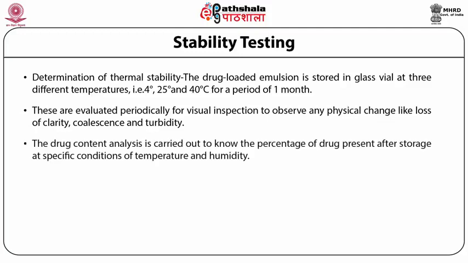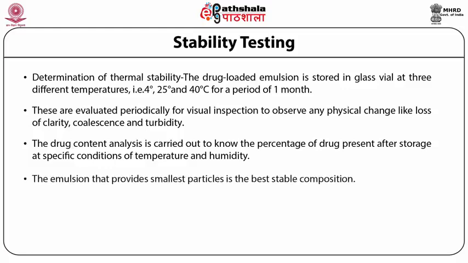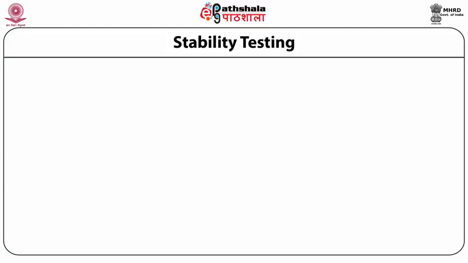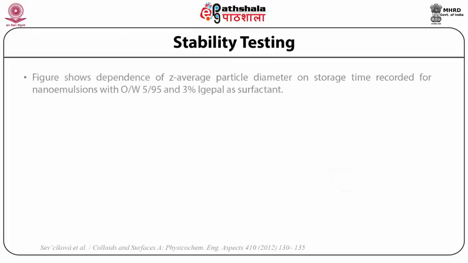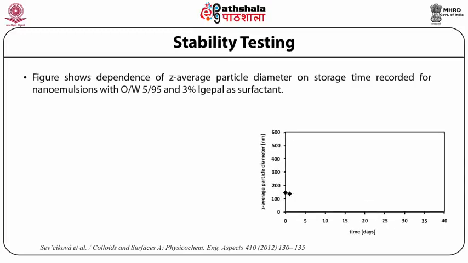The drug content analysis is carried out to know the percentage of drug present after storage at these specified conditions of temperature and humidity. The emulsion that provides smallest particles is the best stable composition. Emulsions with lower oil content are more stable over time. The stability of emulsion is dependent on the particle size, that is, the Z average particle size diameter.